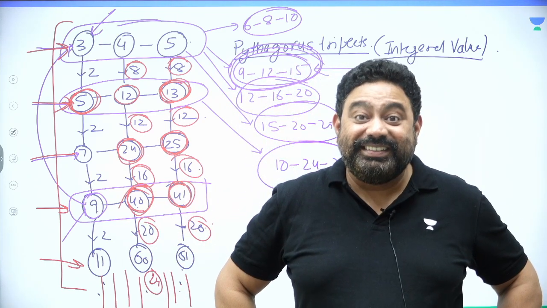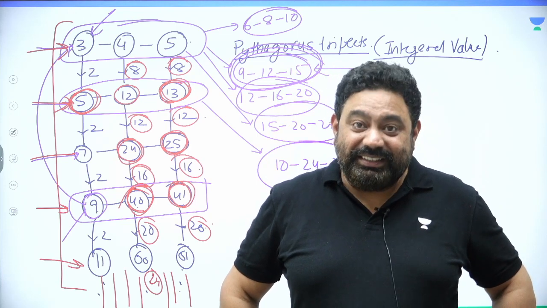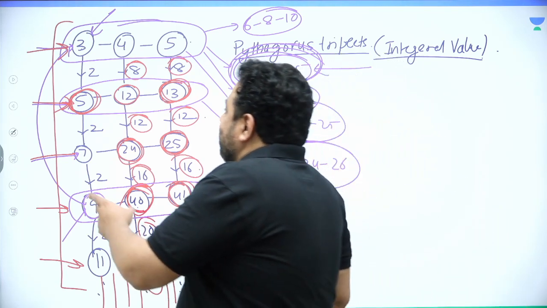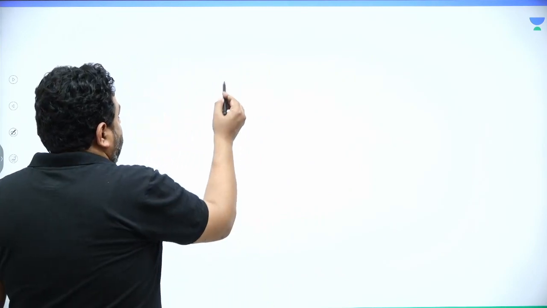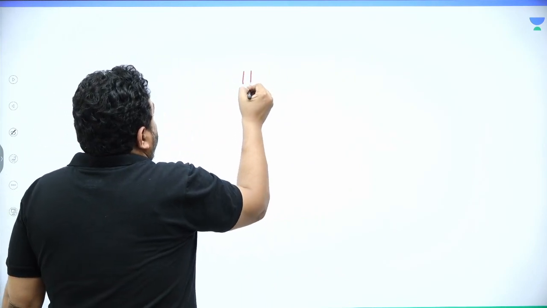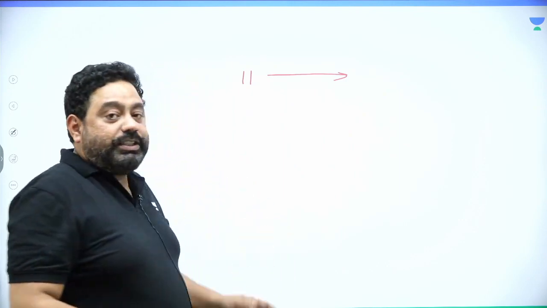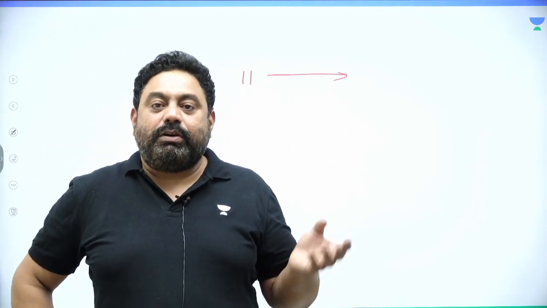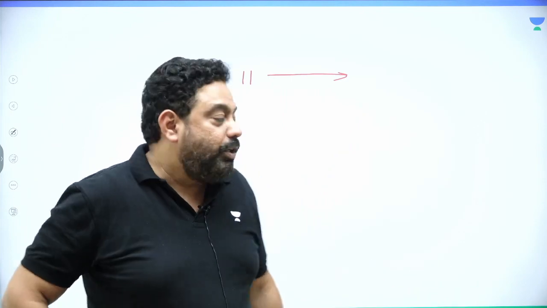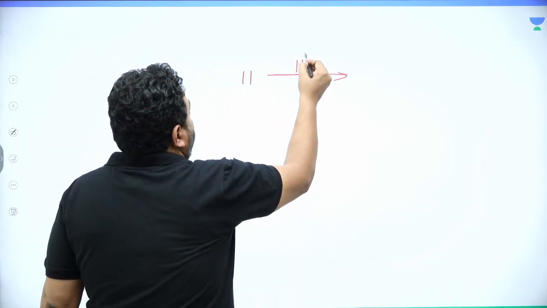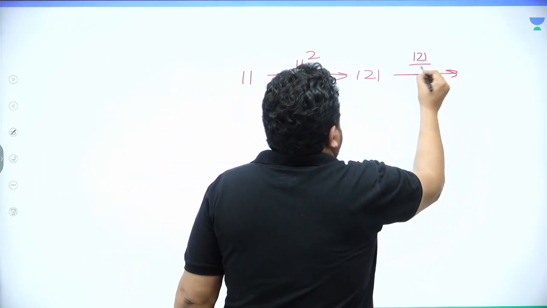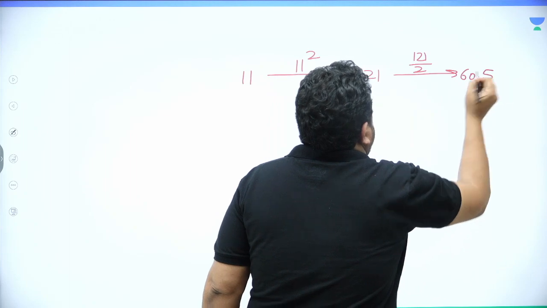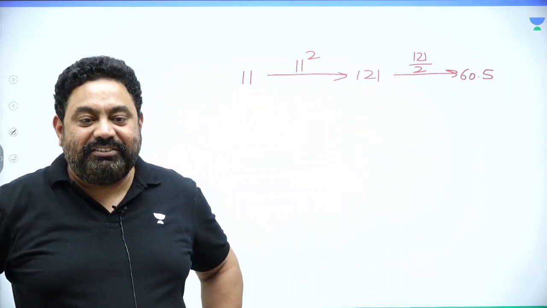So guys, what do you suggest? Is there a method? Yes, there is a method. If you want a Pythagorean triplet starting with an odd number, just have a look at this. Suppose I want a triplet starting with 11. Now reverse the process. Over there, we were halving the number and squaring it. Over here, first square the number. So 11 squared is 121. And what is 121 by 2? It is 60.5.